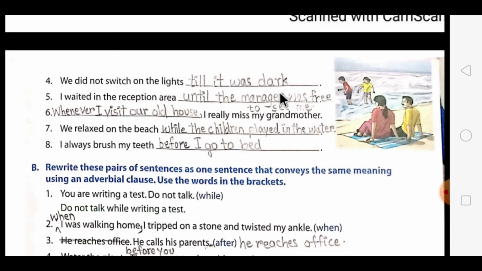So you can see, students, how we are using these words according to the rules which were given before this exercise, which I explained to you.